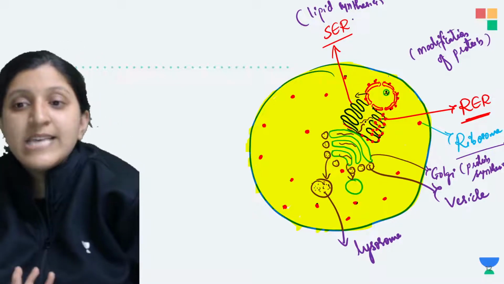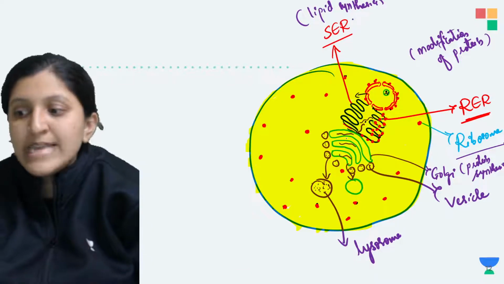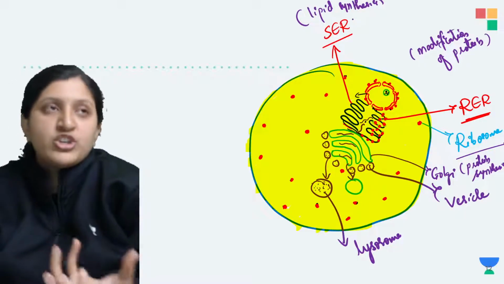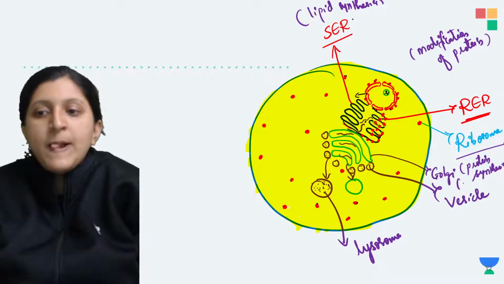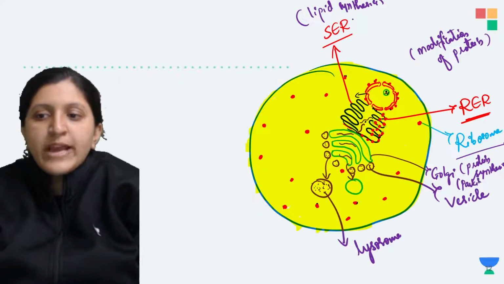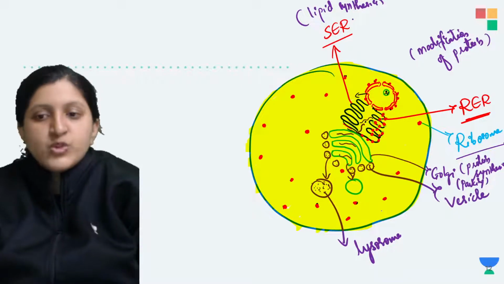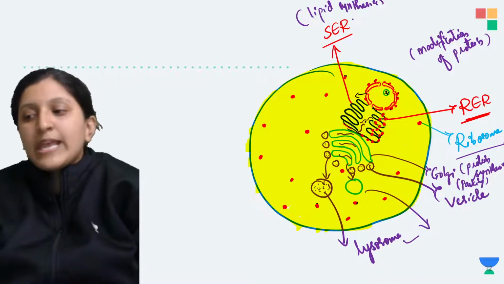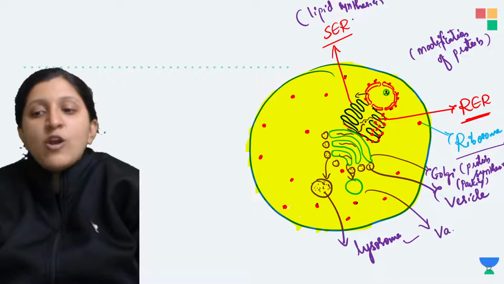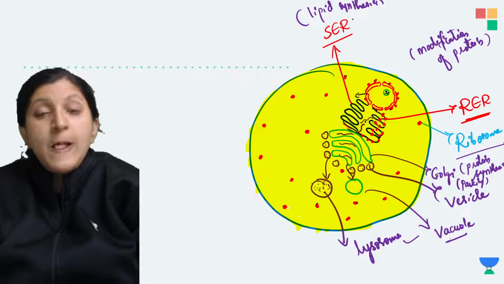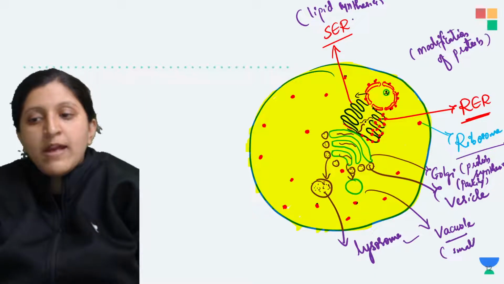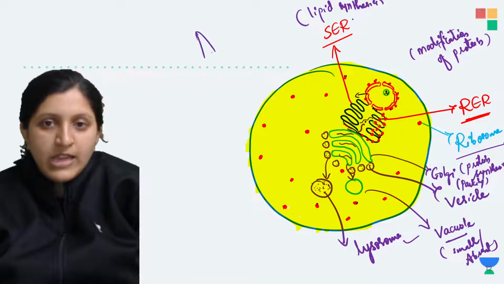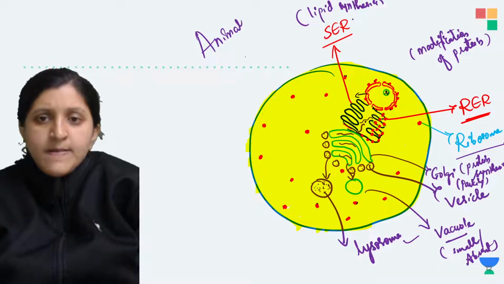So what exactly is an enzyme? It is a modified protein. Enzymes are protein in nature, and those enzymes are packed here. So the function of the Golgi apparatus, we can say, is packing of these modified proteins into vesicles, which will be basically lysosomes. Or if we are talking about a plant cell, there can be vacuole formation, or in an animal cell also there can be a vacuole present, but these vacuoles are small and they can even be absent as well. This is in the case of an animal cell. The one that I have drawn here is an animal cell.